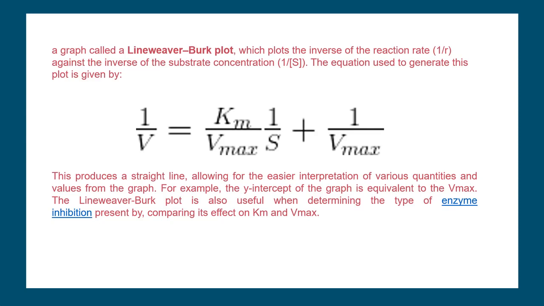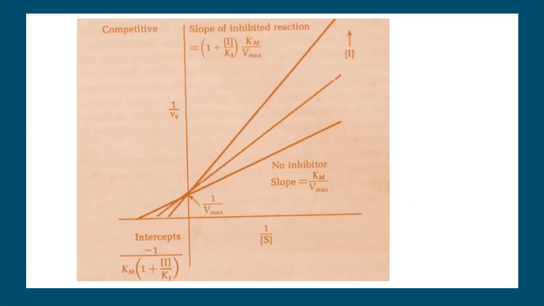If you consider competitive inhibition, and you plot a graph when there is no inhibition, you get a line with this Lineweaver plot, and the slope is going to be Km by Vmax. The point of intersection on the y-axis will be the same, and the moment there is addition of inhibitor with increasing concentration, still the intercept on the y-axis is going to be the same.